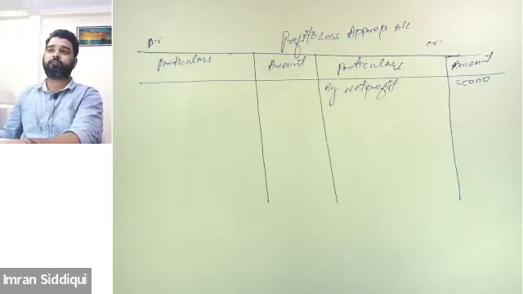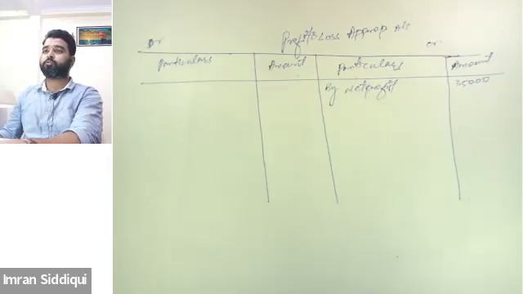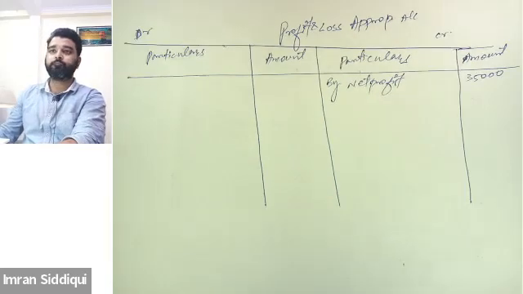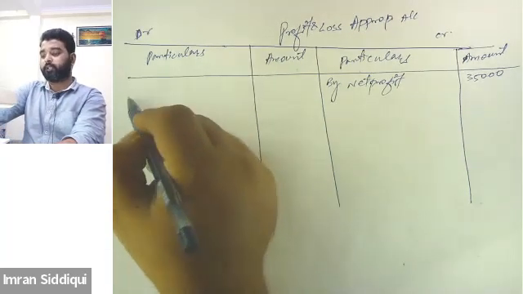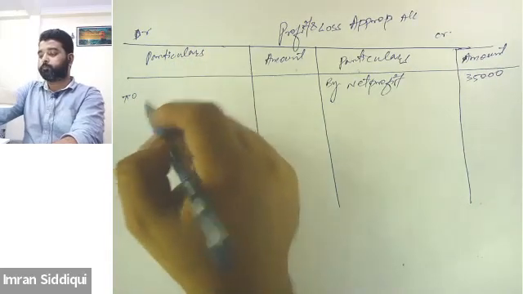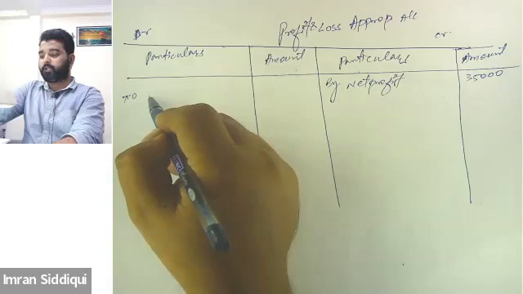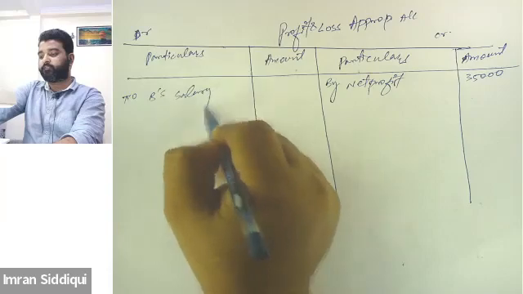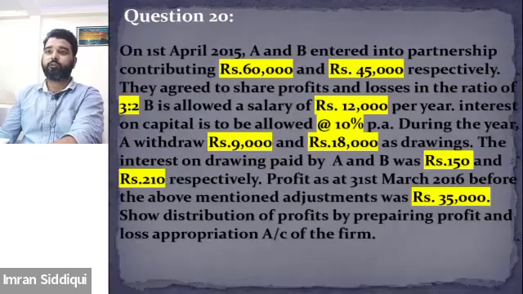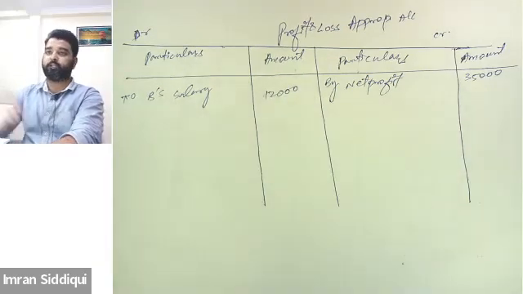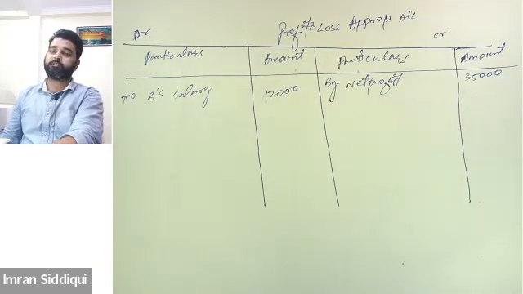So on the debit side, we will write to B's salary, 12,000 for the entire year. Is this clear, both of you?